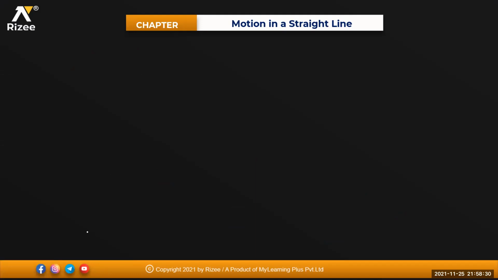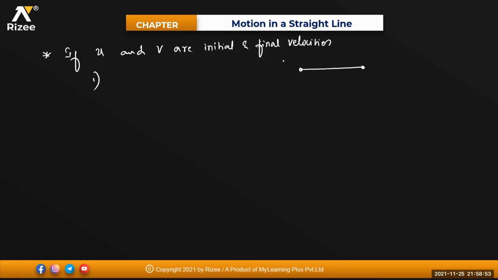This point. If u and v are the initial and final velocities, then what is the average velocity? Like I'm starting from here to here. Initial velocity is u and final velocity is v. Displacement between them is s and time taken is t.